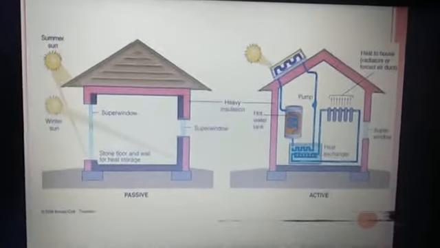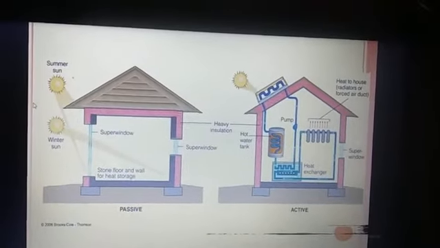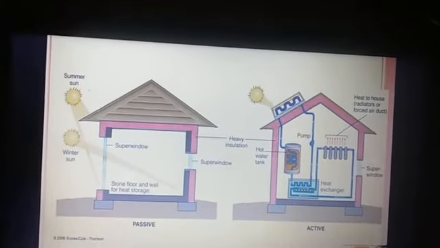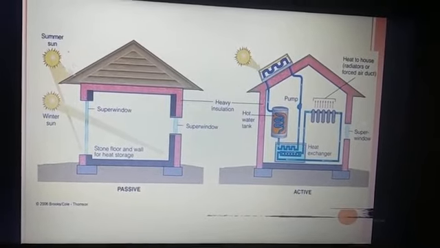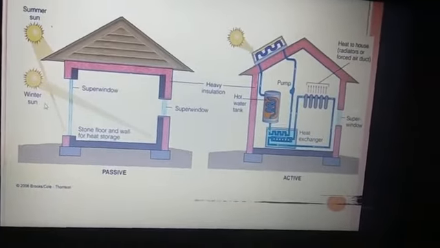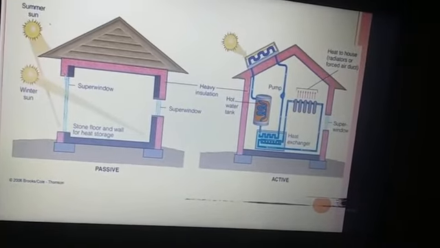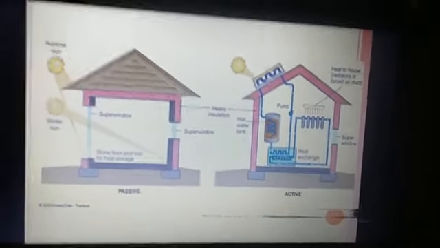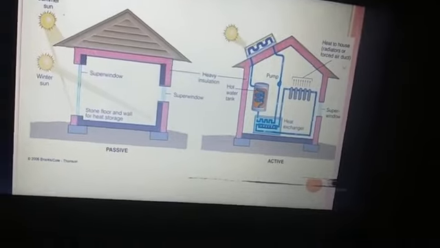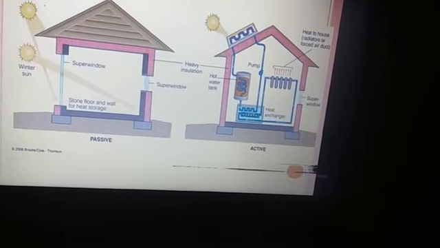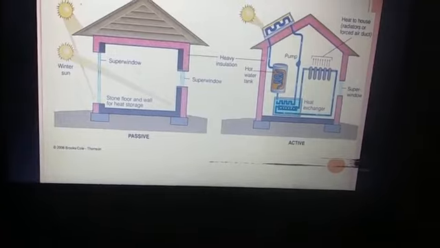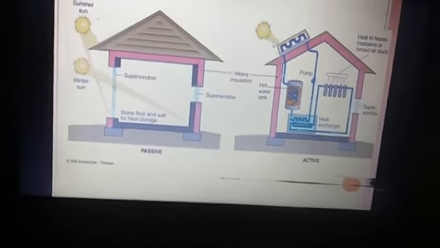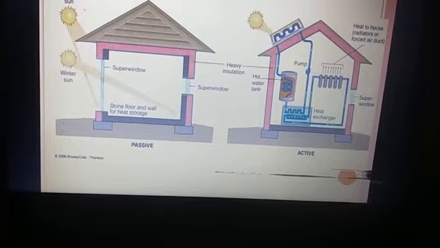Here is a simple diagram of active and passive solar thermal systems. The sun directs rays on this super window, and the stone floor and wall provide heat storage. This is a passive solar thermal system. Here is an active solar thermal system. Here are direct rays on these solar plates.